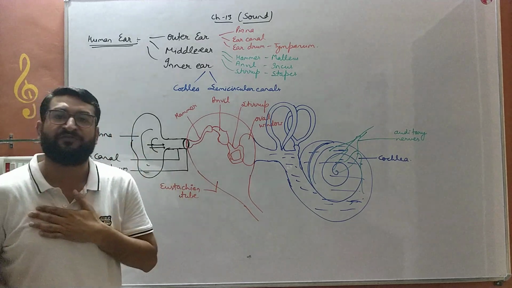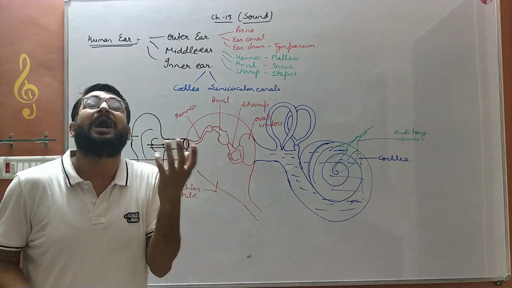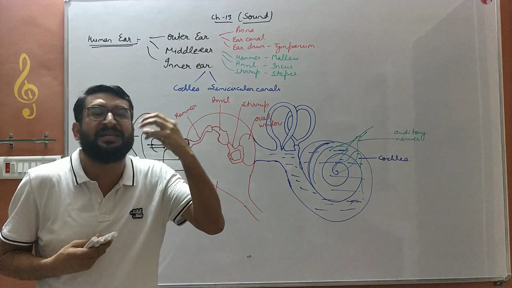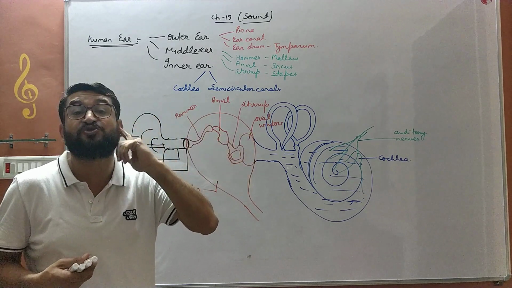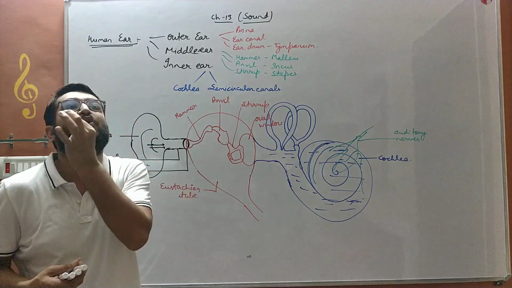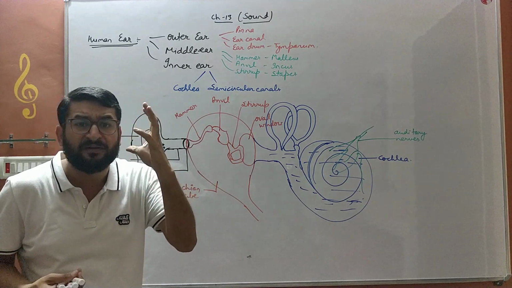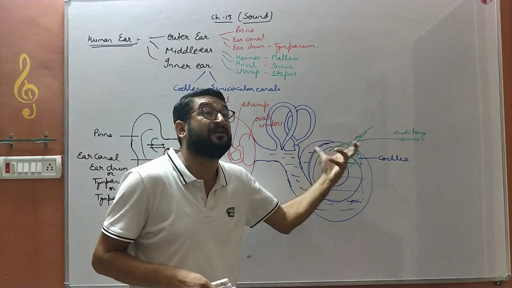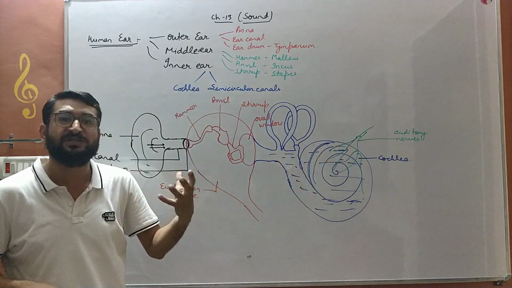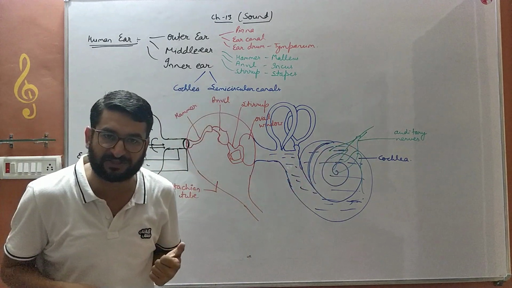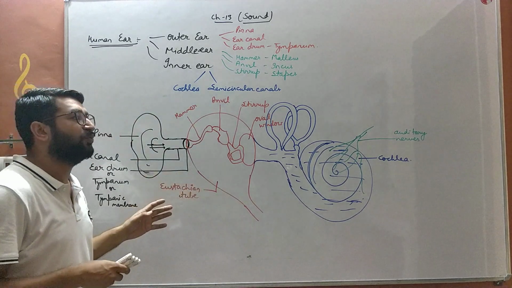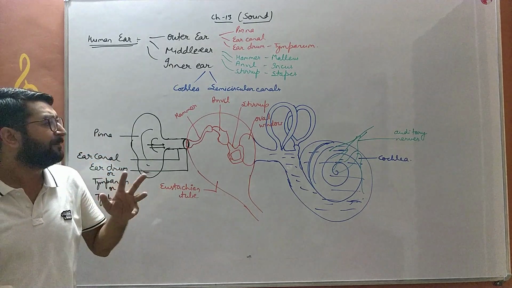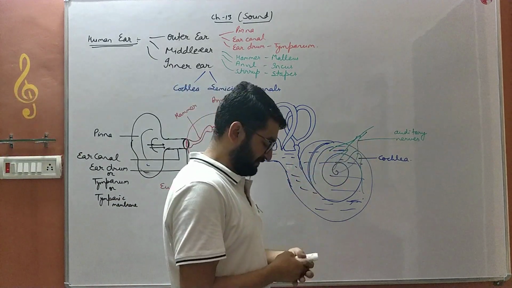For example, my name. If someone is calling Aman, how will I know that it is my name? Because it is in my memory that my name is Aman, and whenever the sound reaches my ears, it goes to the brain through these nerves. Then the brain decodes the signal. Sound travels in the form of an electrical signal, and the brain decodes that electrical signal into words. Then I easily recognize that word, and it is stored in my memory. So these are the auditory nerves.